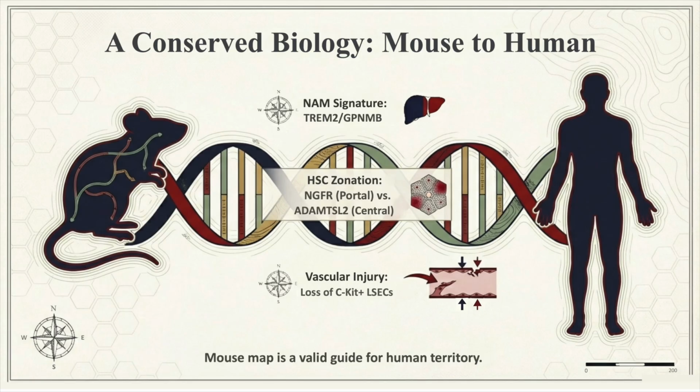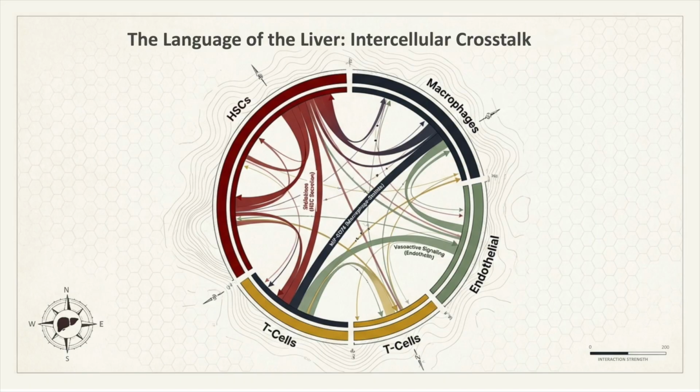Conserved biology across species. Our research confirms that mouse models provide a valid guide for human territory. The NAM signature, Trem2/Gpnmb, HSC zonation, portal NGFR, central ADAMTSL2, and vascular injury patterns are highly conserved, validating the mouse map as a reliable blueprint for human hepatic pathophysiology. The language of the liver, intercellular crosstalk.